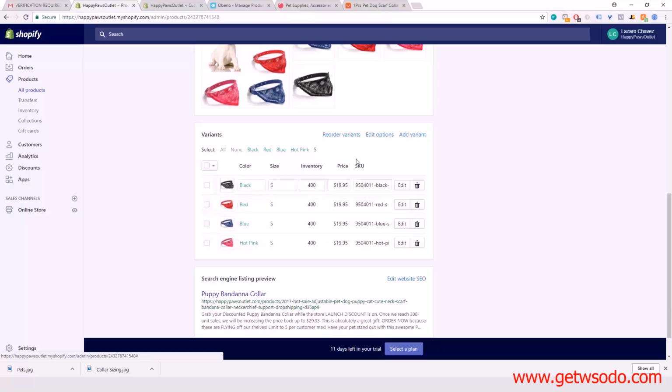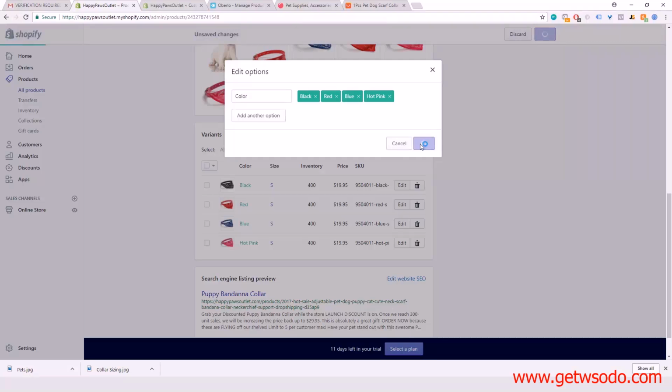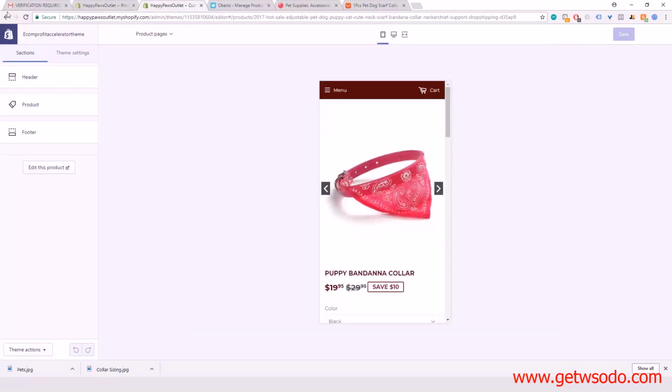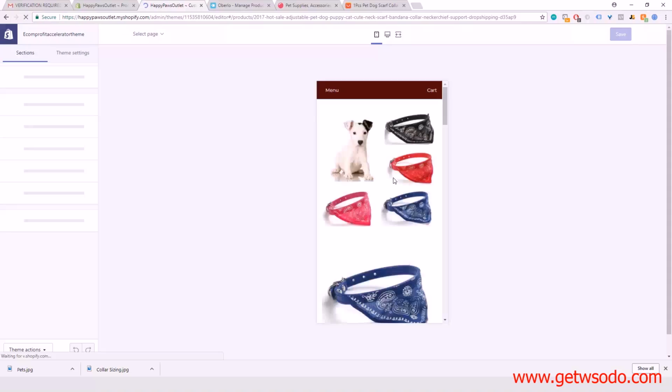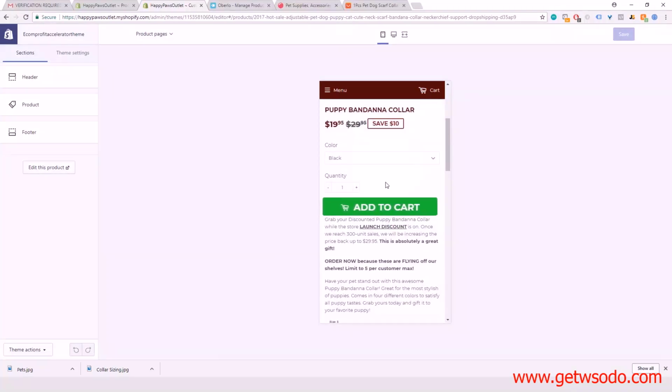And remember we said we're going to take out size, so we'll do that real quick. We want to go into edit options. We have color, we have size. We actually want to delete size. So click right here, delete, click save. And now size is gone from here, guys. So now if we go back into the theme, that should be long gone. Yeah, so we just have color and quantity. Perfect.